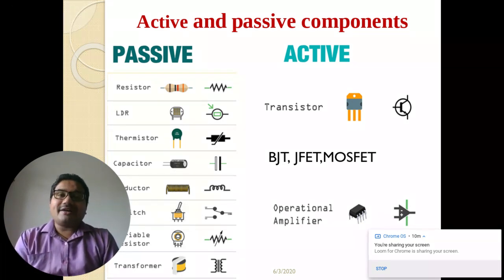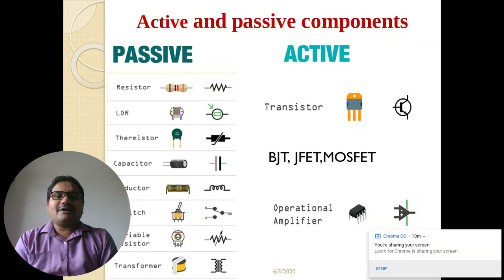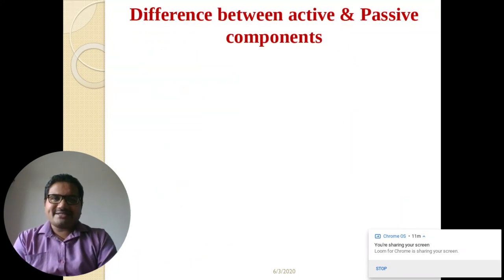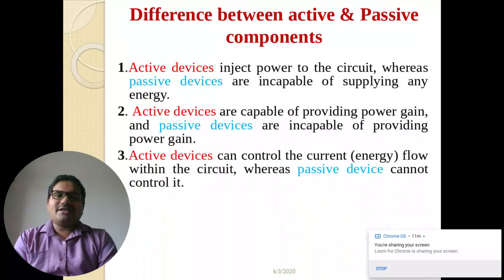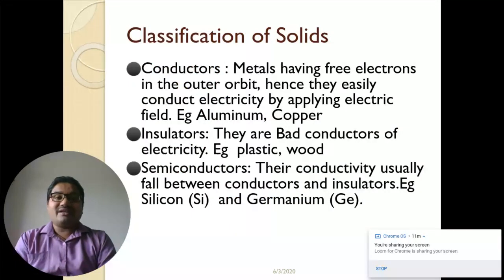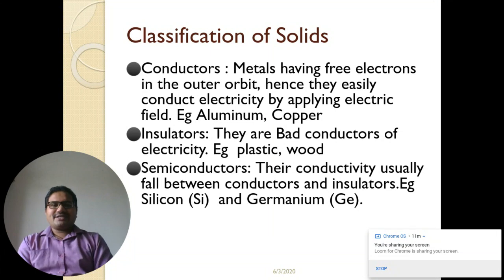Now, these transistors and this operational amplifier can do amplification. Rectifiers can convert AC into DC. So they are going to modulate something. It could be amplitude, it could be frequency. So they are called what? Active devices.